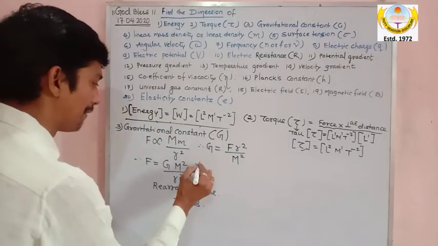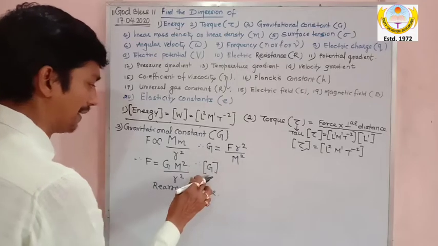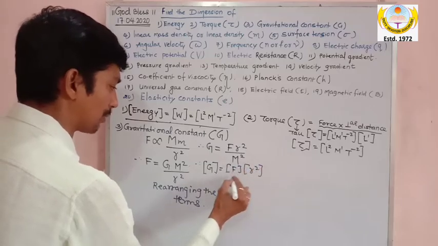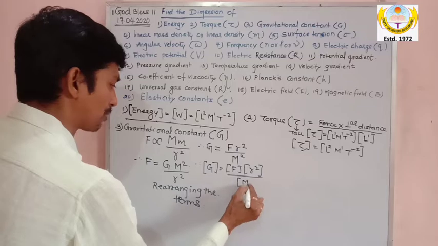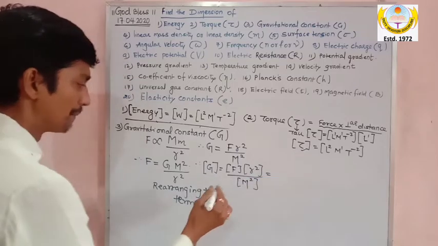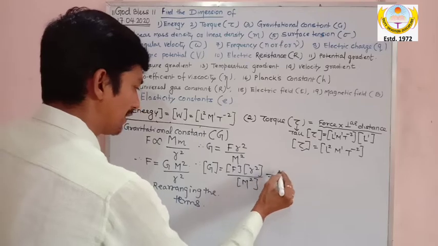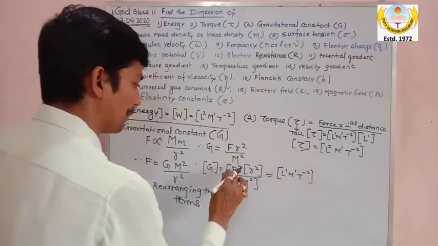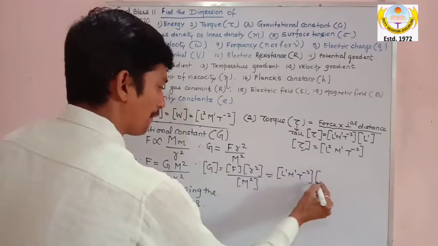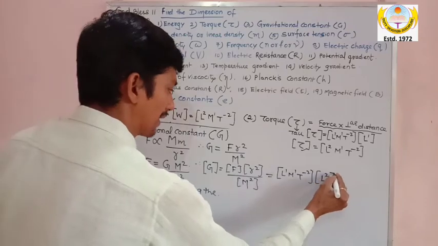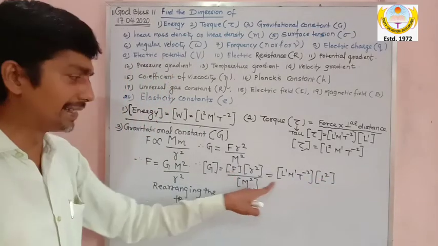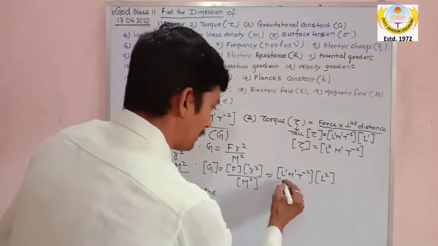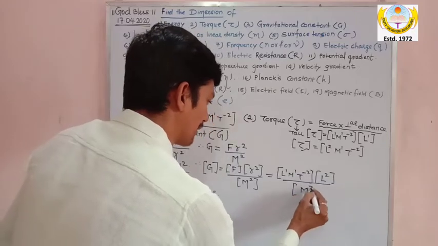And now let us start finding gravitational constant. So dimension of gravitational constant is equal to dimension of F multiplied by dimension of R square divided by dimension of M square. Dimension of force is L1 M1 T minus 2. I hope you remember the dimension of force. Dimension of R square means length square, that is L power 2, divided by dimension of mass square, M power 2.